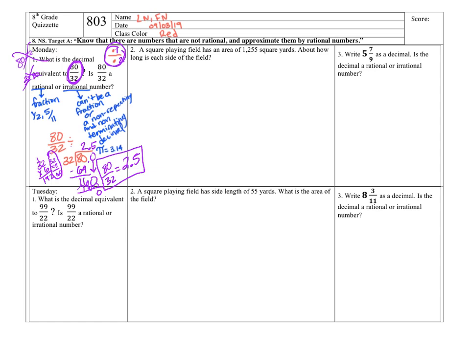So it says a square playing field has an area of 1,255 square yards. So I'm going to draw a square over here. And I'm going to draw it in green because it's a playing field, so I'm going to pretend it's grass. Now, my square isn't that pretty, but whatever. We're going to pretend that it is. So there's my square. Oh, my gosh, that's terrible.